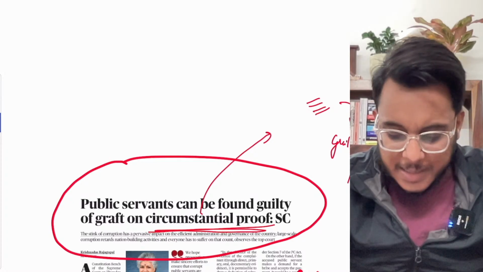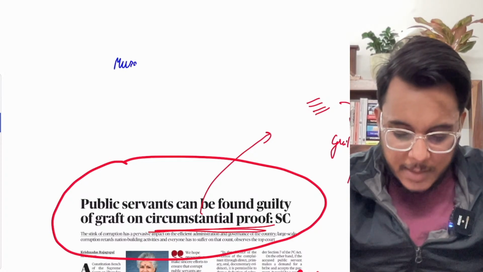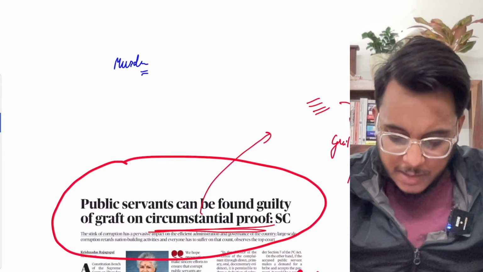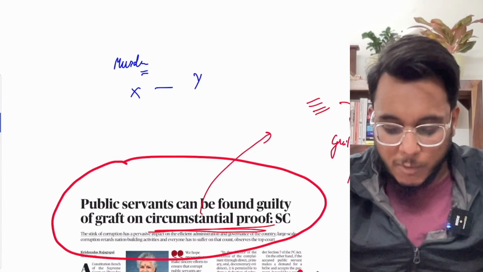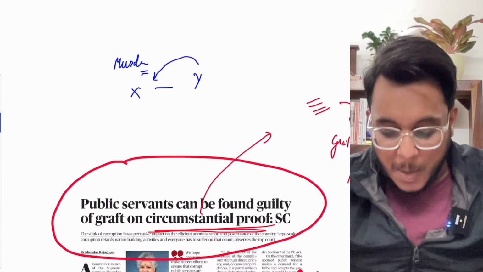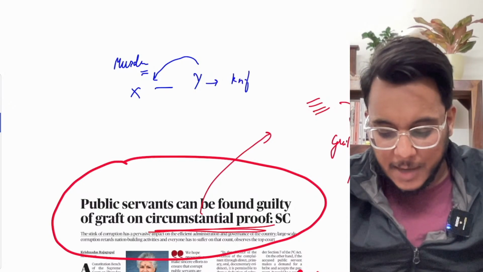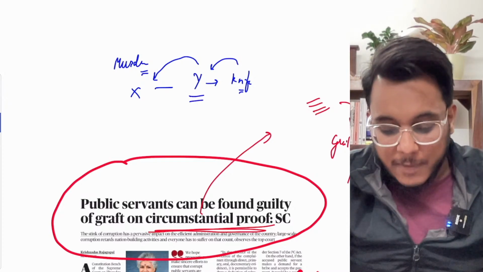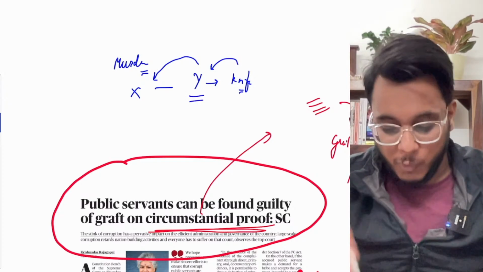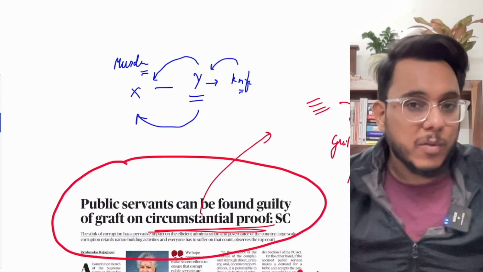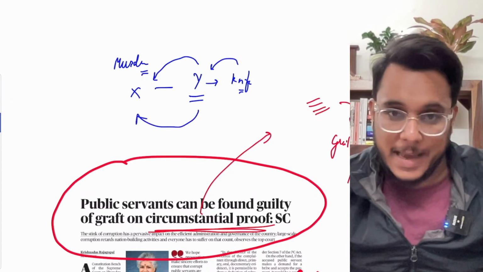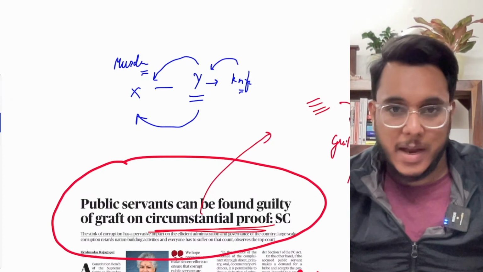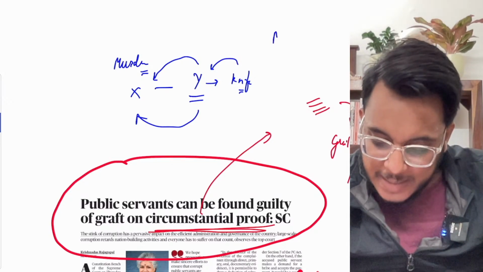let's say there is a murder that has happened. Mr. X got murdered. Mr. Y was found at that particular crime scene. Mr. Y had a knife in his hand, and this knife had the imprints of Mr. Y. And Mr. Y also had a strong motive. Mr. X was an enemy of Mr. Y, Mr. Y was very angry, and just a few days back some confrontation also happened with Mr. X.